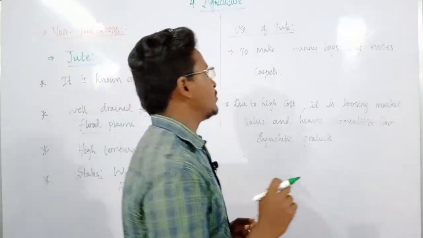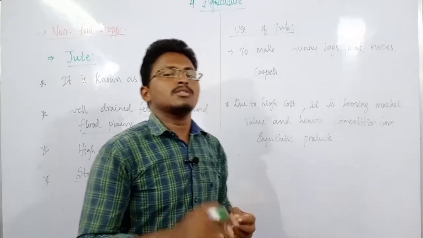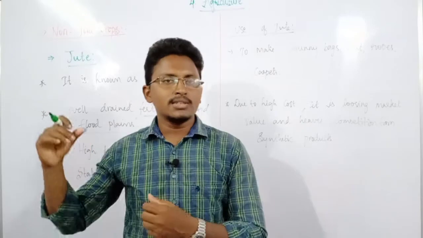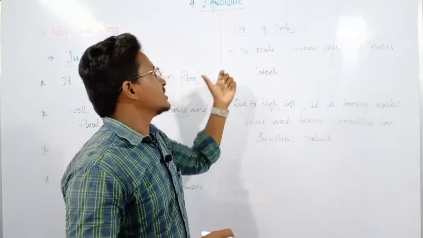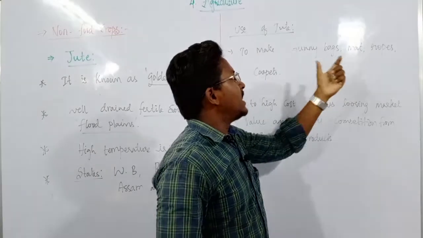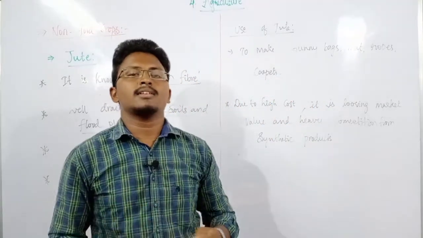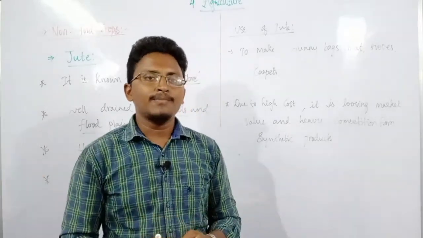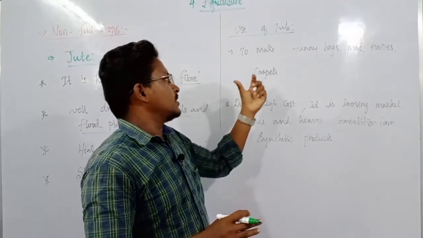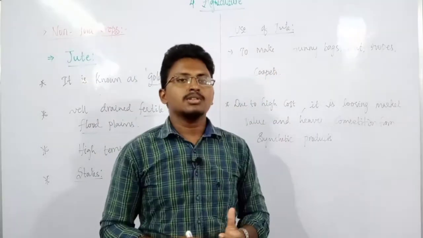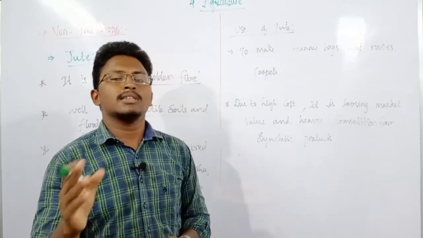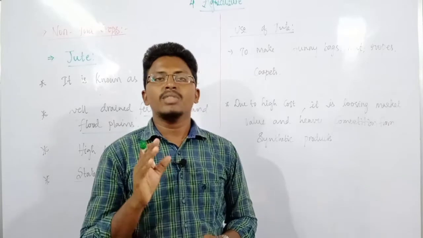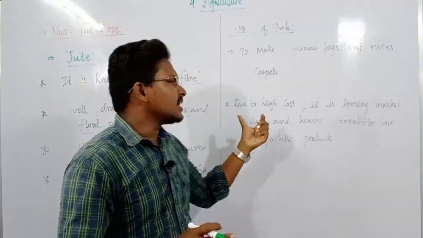Then the other very important thing is that what is the use of this jute. We know that with cotton we can make cloths, or different variety of cloths, but what is the use of this jute? With jute we can actually make gunny bags, mats, ropes, carpets, etc. We can make some variety of things, variety of goods by using this jute. But due to the high cost, whatever the items that are made with this jute, they are actually higher cost compared to this synthetic fibers or synthetic plastic, or sometimes you can also take with the products that are made up of nylon. That is why it is highly losing its demand.